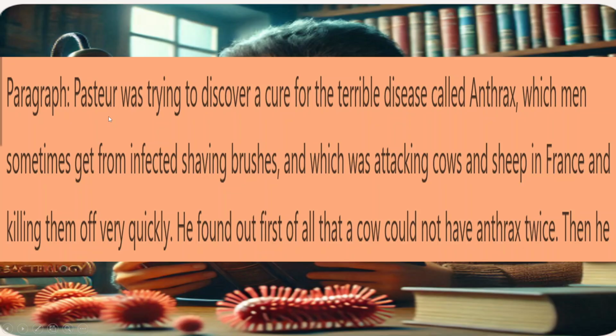Paragraph. Pasteur was trying to discover a cure for the terrible disease called anthrax, which men sometimes get from infected shaving brushes, and which was attacking cows and sheep in France and killing them off very quickly. He found out first of all that a cow could not have anthrax twice.